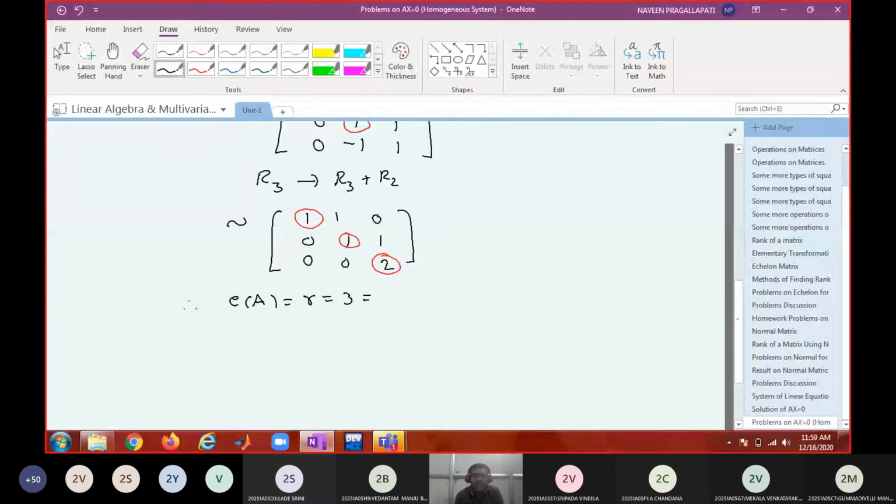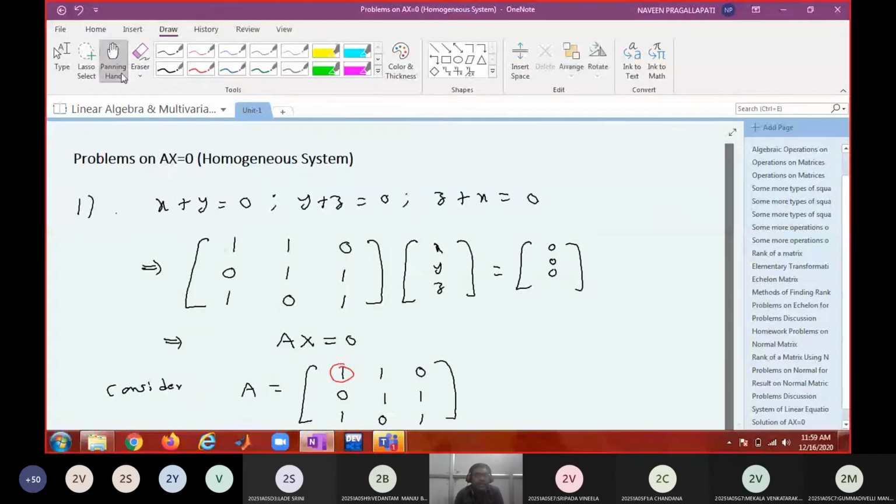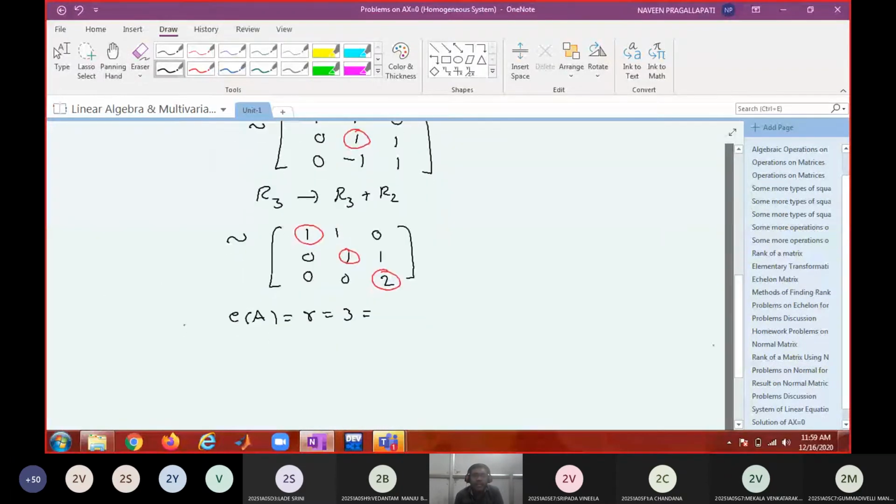What is this 3 actually? The number of variables. How many variables are there? 3 variables are there. Therefore, rank is equal to the number of variables. Okay. So from this what is your conclusion?